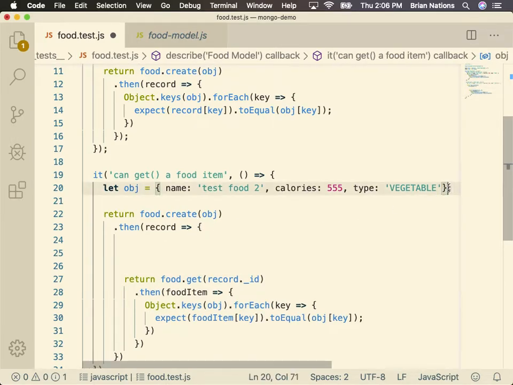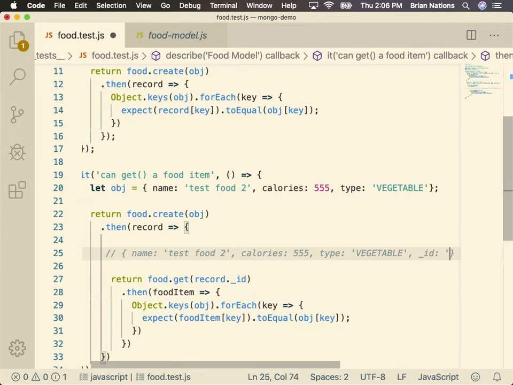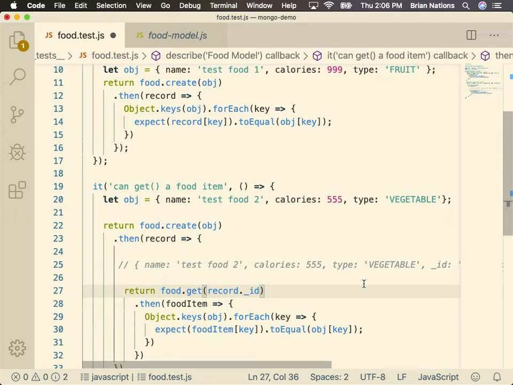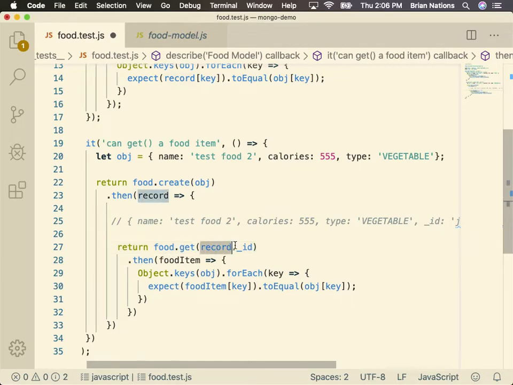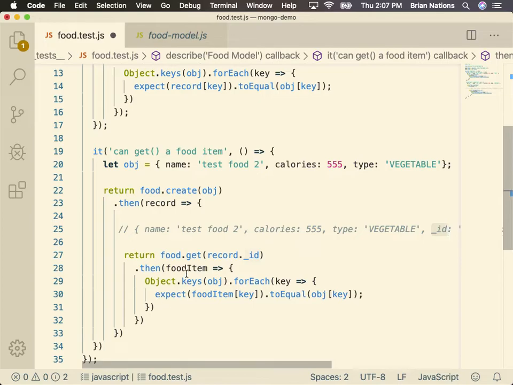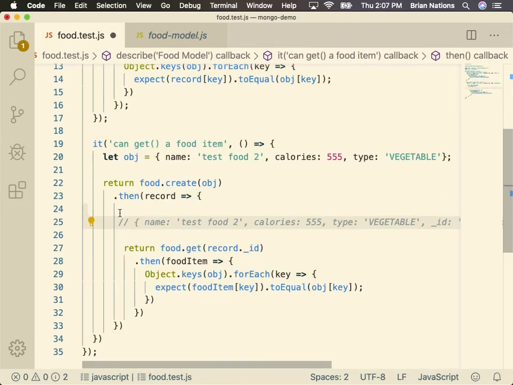So I'll comment this. Yep, it is this thing, right? Oh, it is this plus this. Follow? Yeah. Right? So that's why when we say get record._id, that's our record, which grabs it by this. And then we get that back, and then we just make sure that we still have name, calories, and type. Follow? All right, let's run the test and see what happens. Yes?